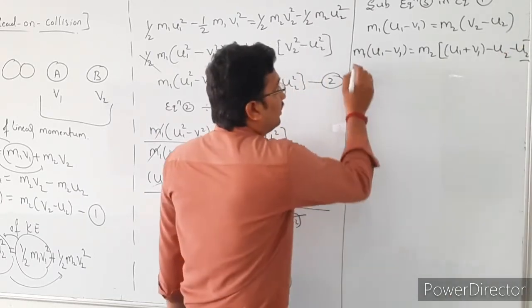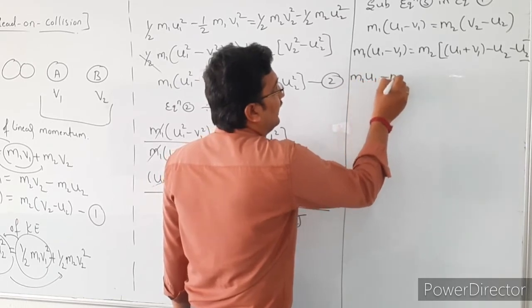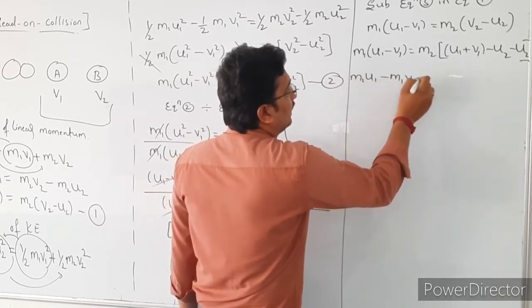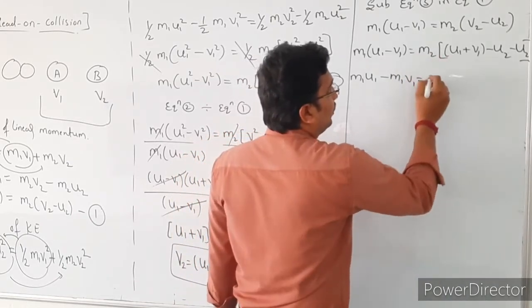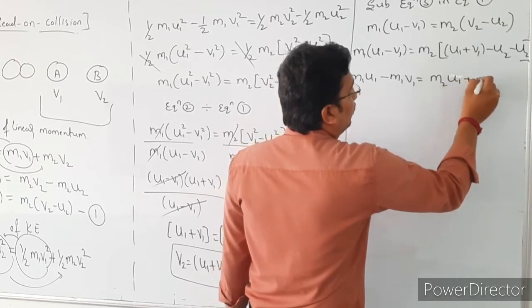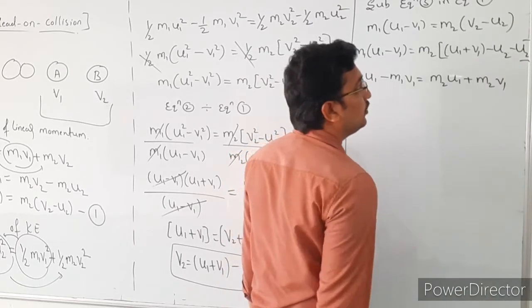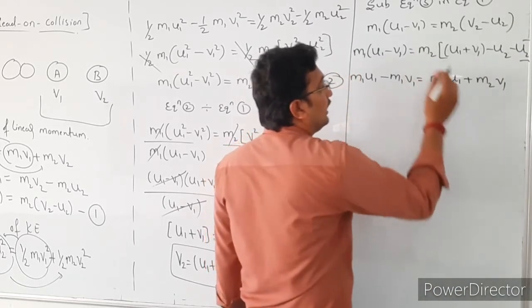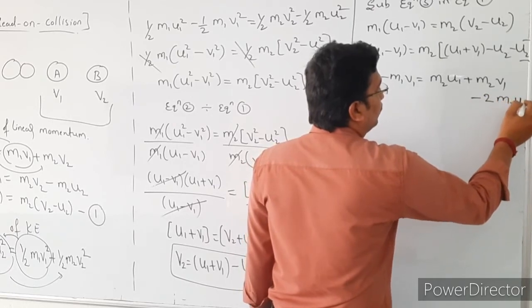So next multiply this out: m1 u1 minus m1 v1 is equal to m2 into u1 plus m2 into v1, next minus 2u2, that is minus 2 m2 u2, right?